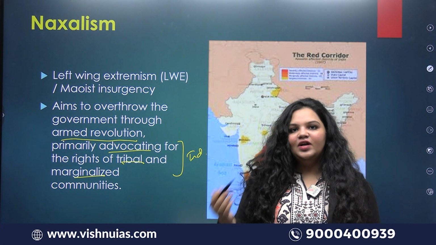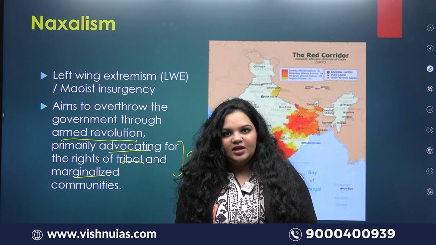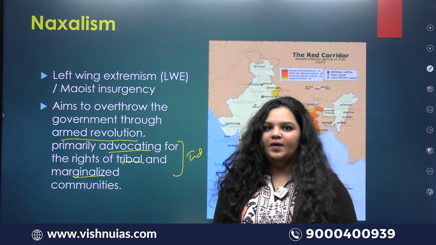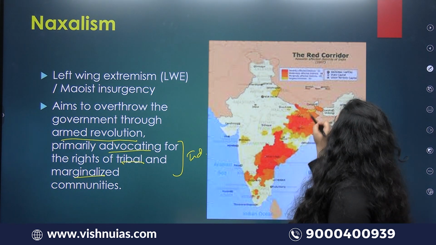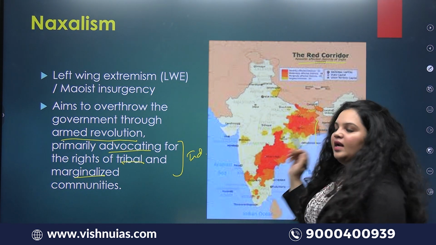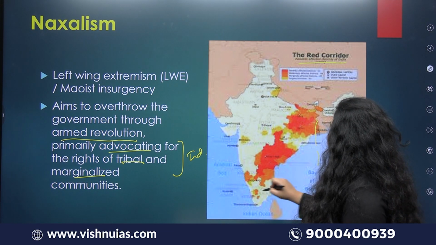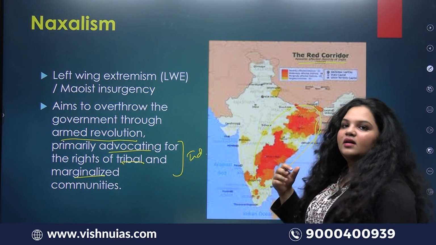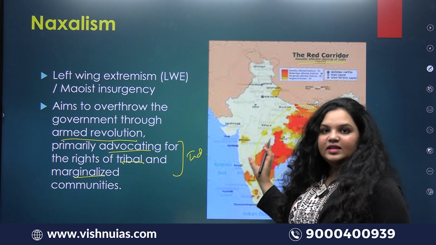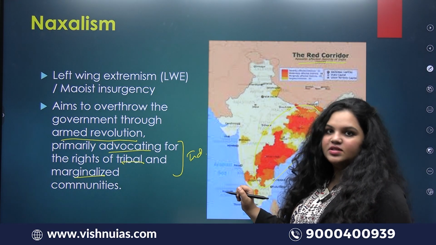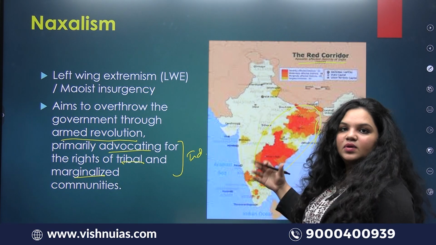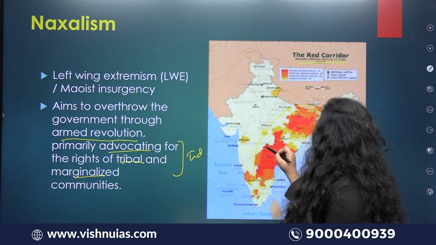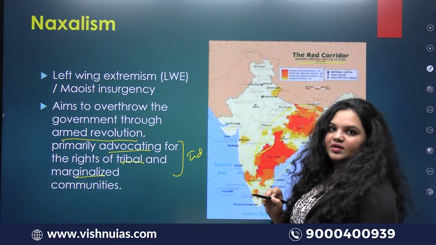Now, I suggest you go and read the origin of Naxalism. It's in Naxalbari village, West Bengal, and also how Maoism originated. It's a very interesting story. This map is of the Red Corridor. The Red Corridor is all the districts that are affected by left-wing extremism. This map is given by the Ministry of Home Affairs. You don't have to remember all these districts, of course. So here you can see that it is spreading to Maharashtra.